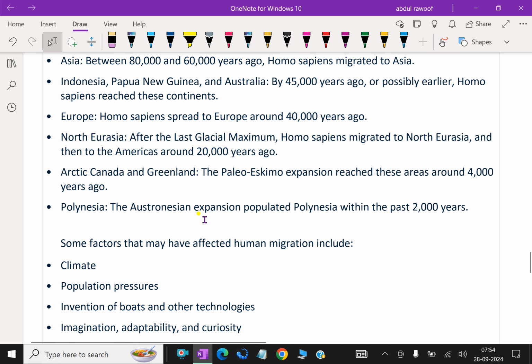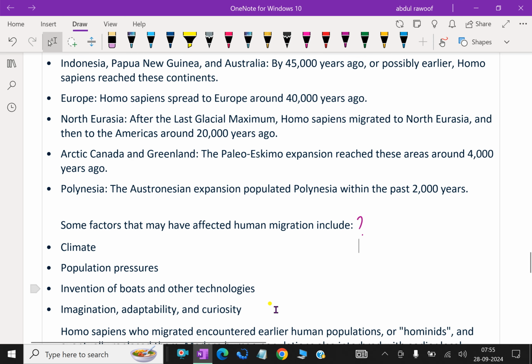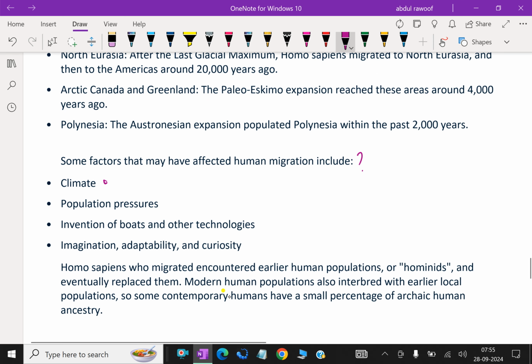The Austronesian expansion populated Polynesia within the past 2000 years. Some factors. The factors that may have affected human migration include climate, population pressures, invention of boats and other technologies, imagination, adaptability, and curiosity.